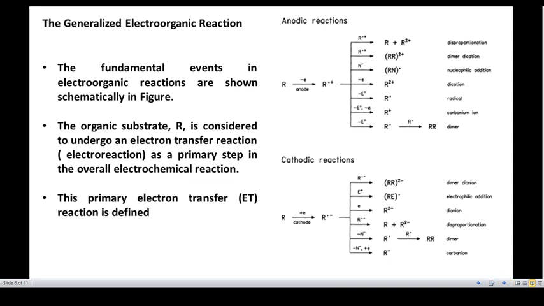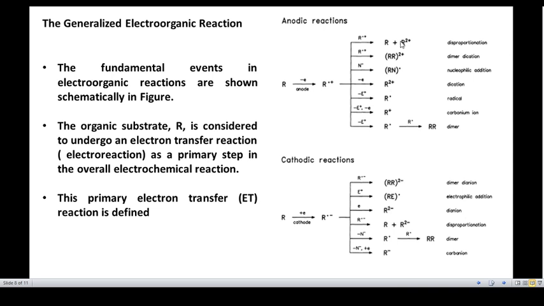If you look at the anodic reactions, I have shown a few examples where you can see disproportionation, dimer dication formation, nucleophilic addition and dication formation, radical formation, carbonium ion formation and dimer formation.